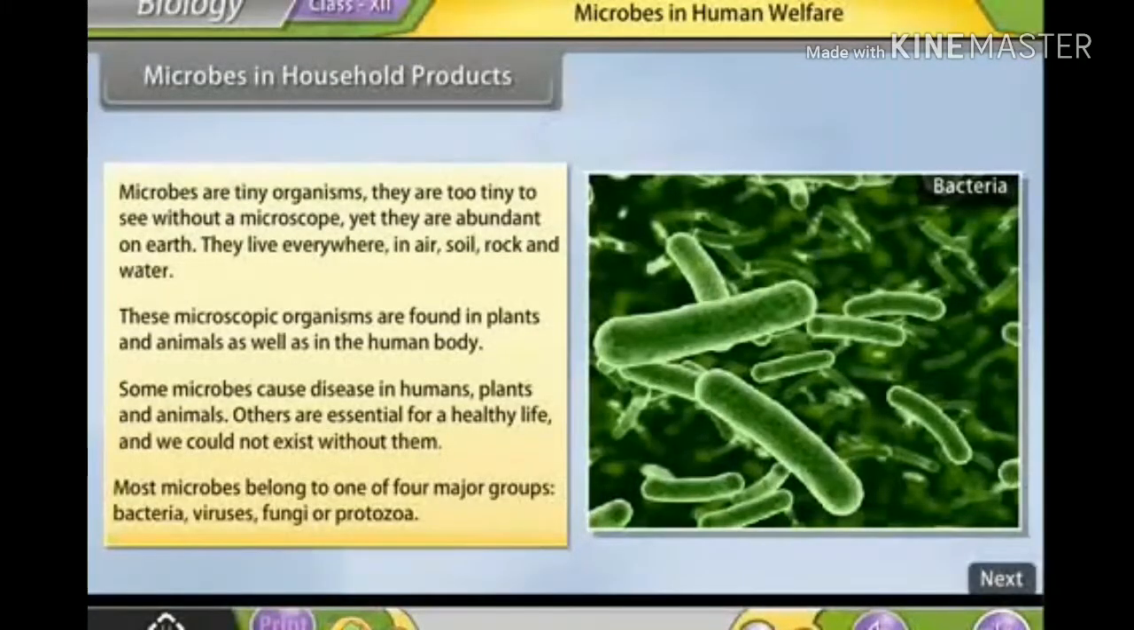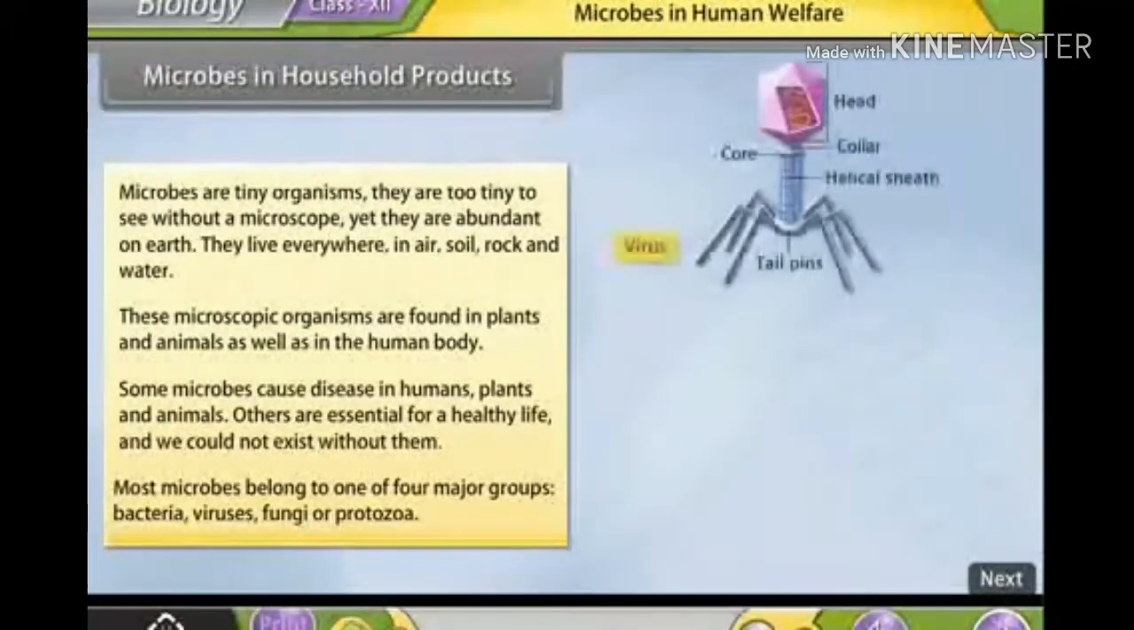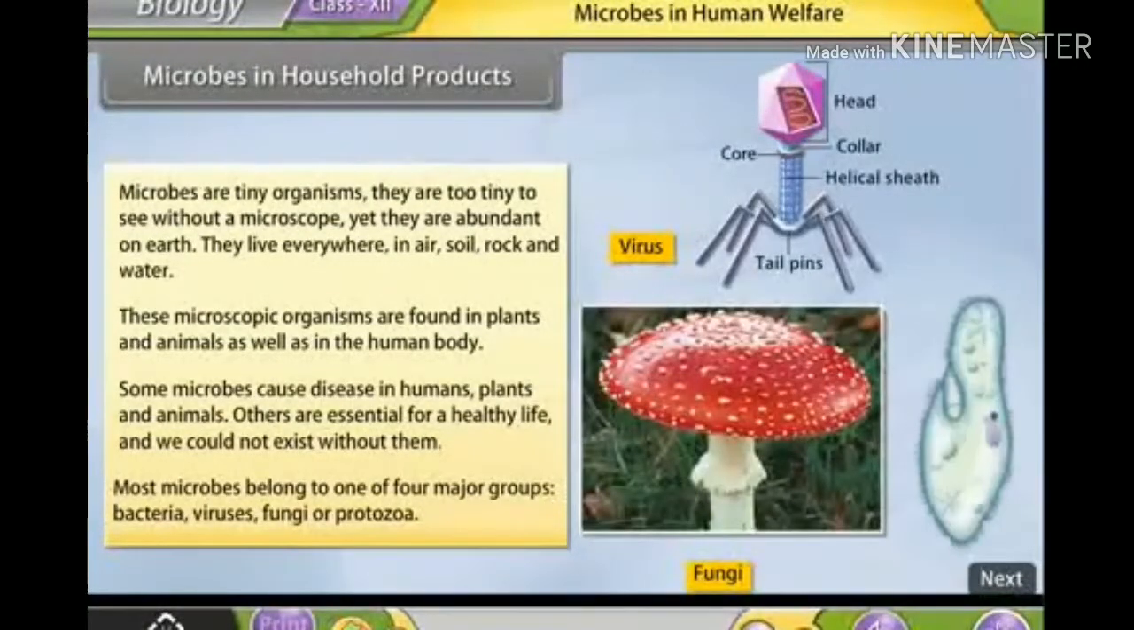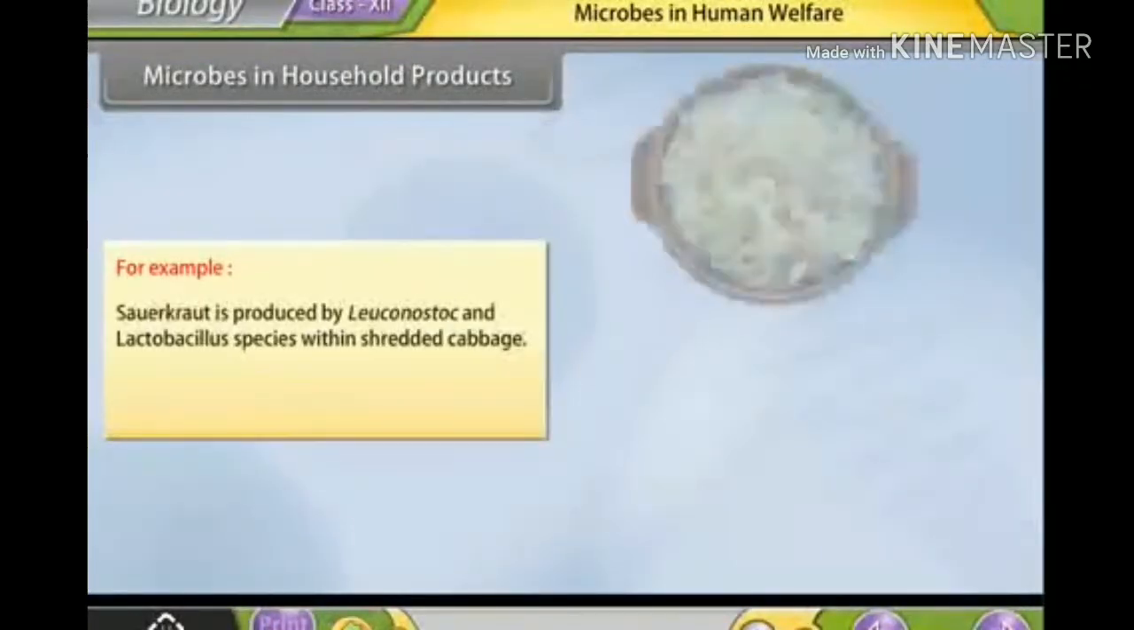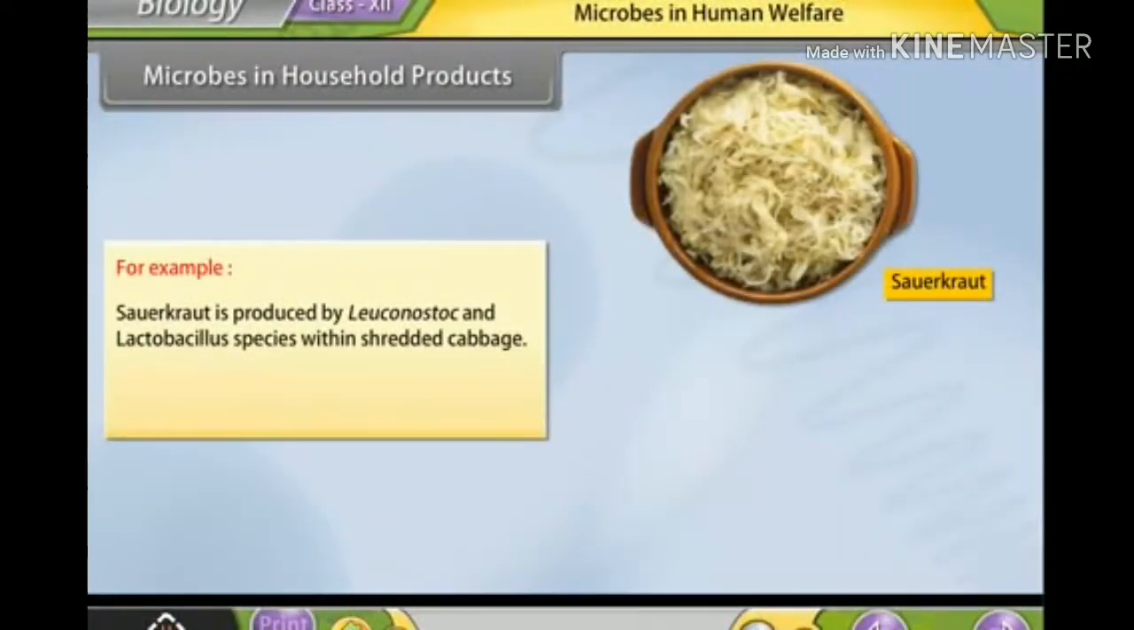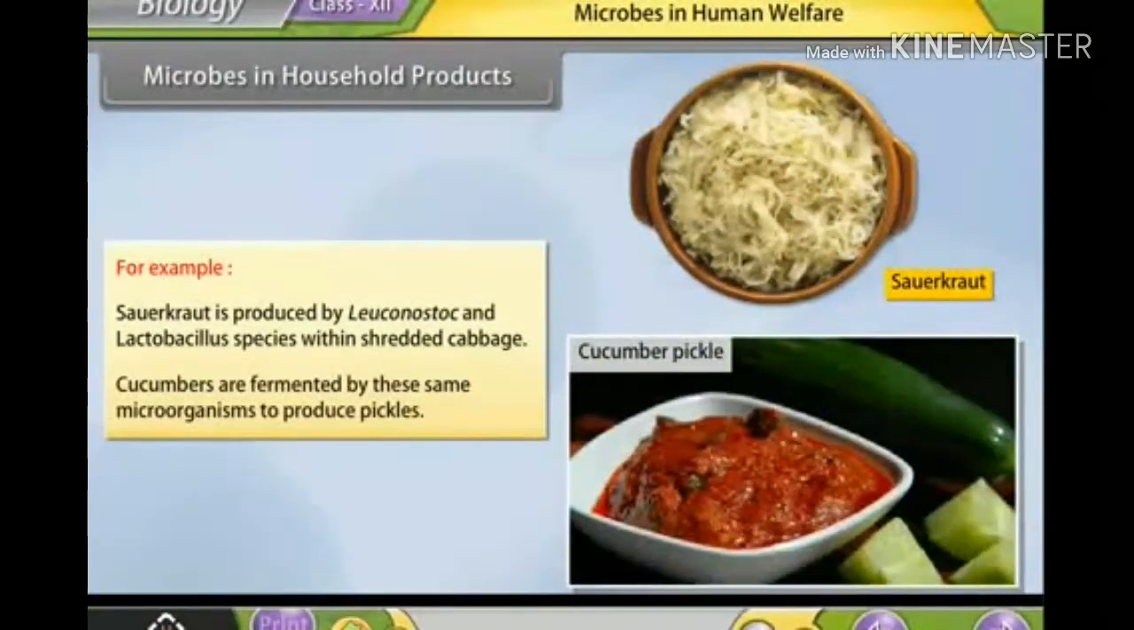Most microbes belong to one of 4 major groups: bacteria, viruses, fungi, or protozoa. There are many food products which are formed from microbes. For example, sauerkraut is produced by Leuconostoc and Lactobacillus species within shredded cabbage. Cucumbers are fermented by these same microorganisms to produce pickles.